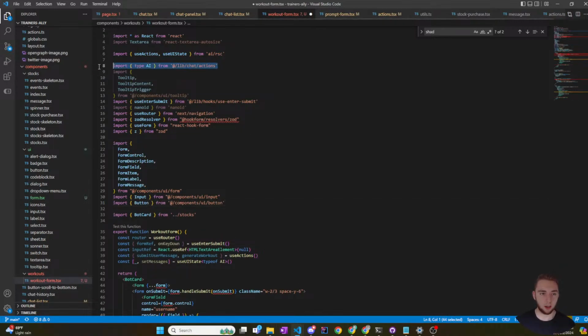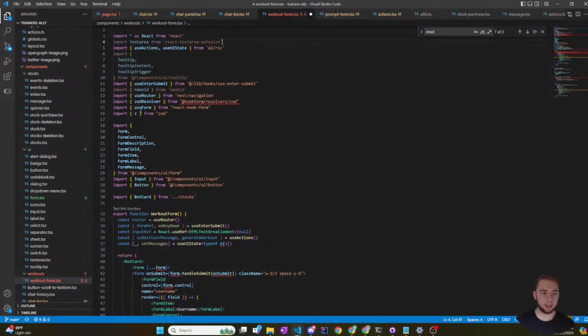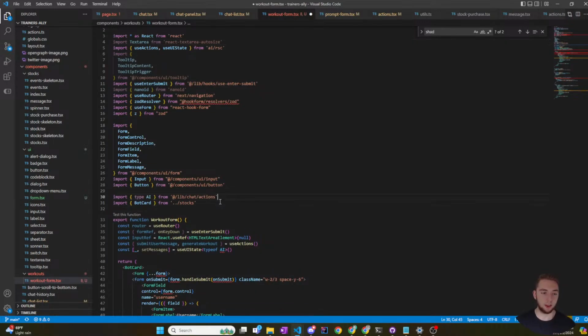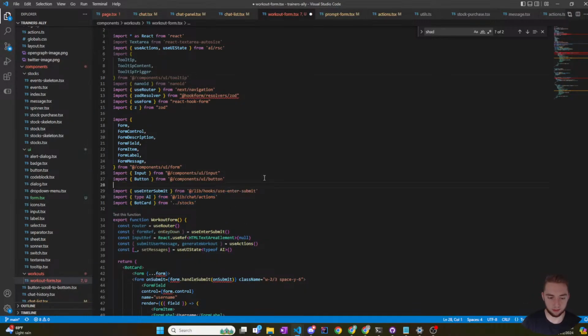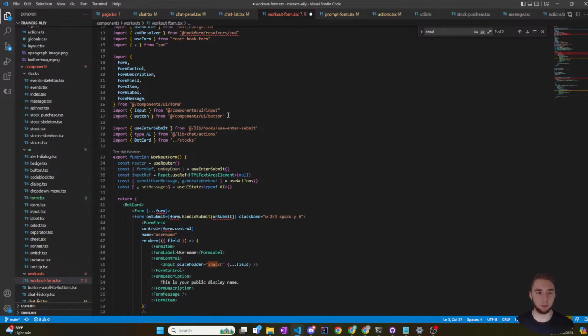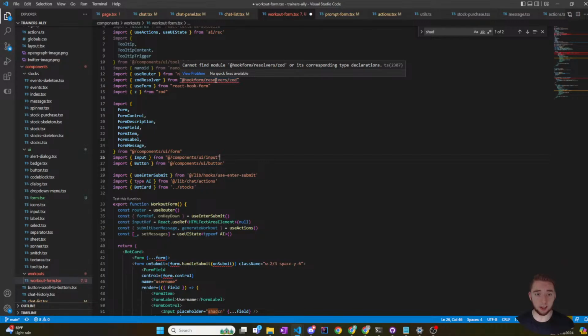I do not like the way that they organize their imports here. This is messy as heck. Basically I have three types of imports: my third-party imports, then my local ones from a component library, and then my local ones. So this looks better to me now. Well, no, except I need this. I'm anal about my imports, but that's fine because it just makes my code look cleaner and more organized. Okay, so I need this installed.